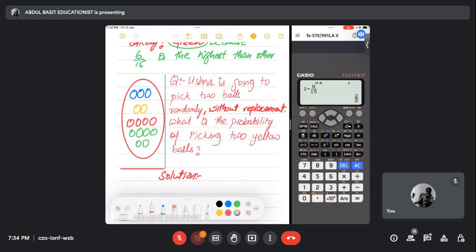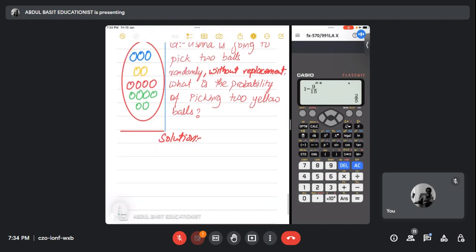Ushna, beta, what is the probability of picking two yellow balls? It means that the first ball is yellow times the second ball is also yellow. Okay, sir, 1/15 multiplied by 1/14. Beta, are you Ushna? Yes sir. Okay, so first look at the yellow balls. How many yellow balls are there? Sir, 2. It's 2. Yellow balls are 2 out of 15, right?